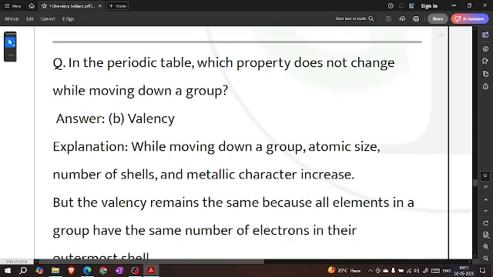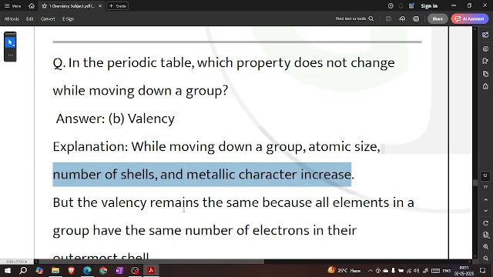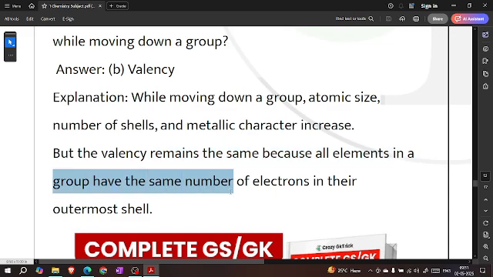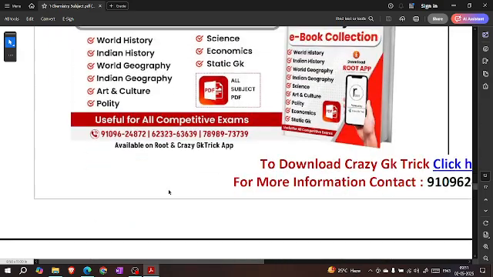In the periodic table, which property does not change while moving down a group? Valency. While moving down a group, atomic size and the number of shells increase, and metallic character is increasing, but valency remains the same because all elements in a group have the same number of electrons in their outermost shell.